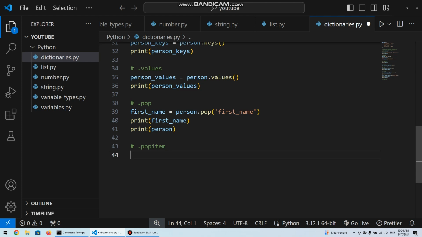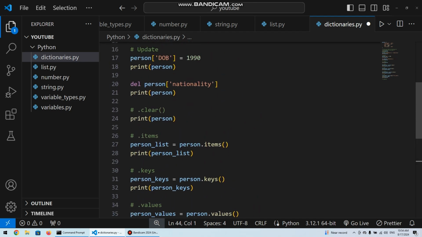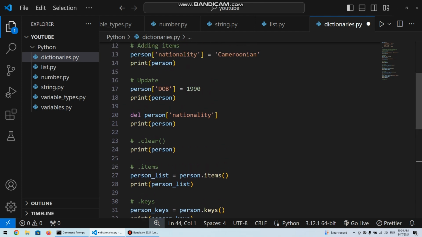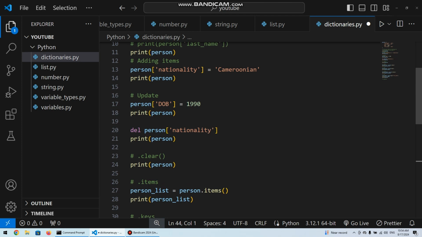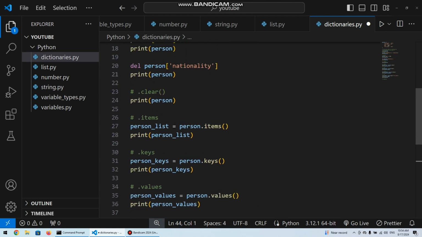But for the pop method, you don't specify anything, you just call it and it removes the last item that was added in the dictionary. So in this case, let me see the last item that was added in the dictionary. Let's just assume on line 20 we are deleting our nationality. Okay, the last item that was added, okay, let's just say